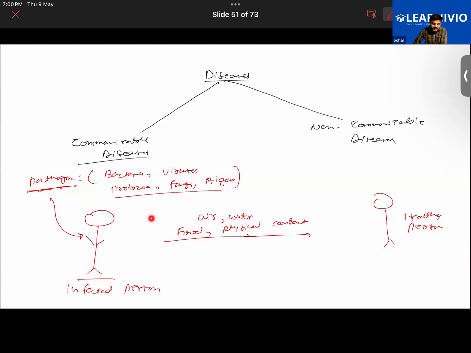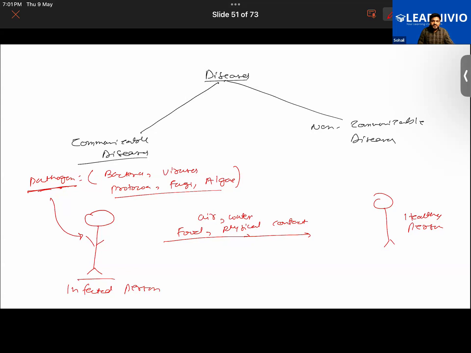Now, there are some diseases which can be transmitted from one person to another, while some of the diseases cannot be transmitted from one person to another. So those diseases will be called as, what do we call them? Non-communicable diseases. So what are some examples of non-communicable diseases? For example, if someone is suffering from type 1 diabetes or type 2 diabetes, try to understand, diabetes is a disease. Can it be transferred from one person to another? No.